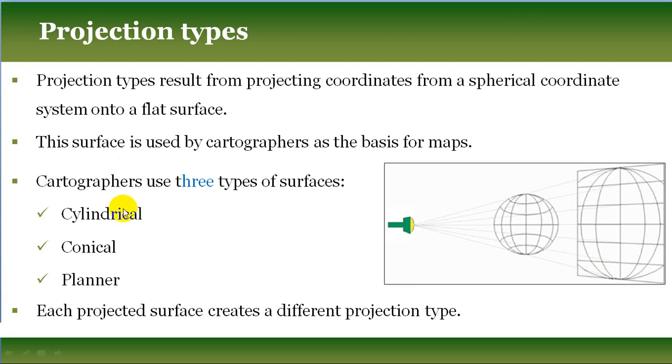Cylindrical surface creates one type of projection, which is called cylindrical projection. Conical surface creates conical projection. Planar surface creates planar projection. Ultimately, how will we project the globe: on which type of surface? Cylindrical, conical, or planar flat surface?